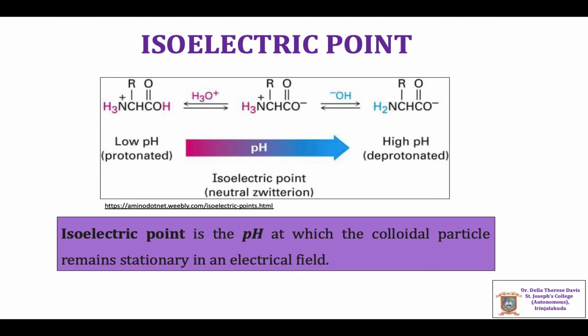The pH at which the particles of an ampholytic substance become electrically neutral and exhibit no movement on applying an electric field is called the isoelectric point. At the isoelectric point, the particular substance carries no net charge and hence does not move to either electrode on application of an electric field.